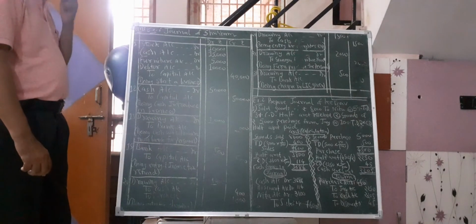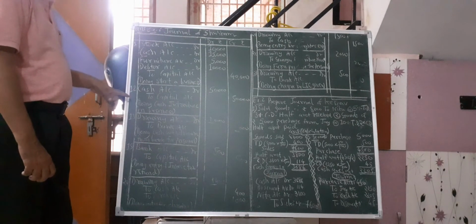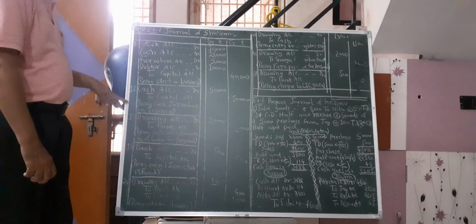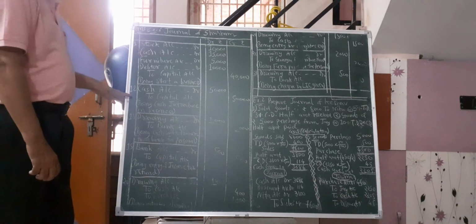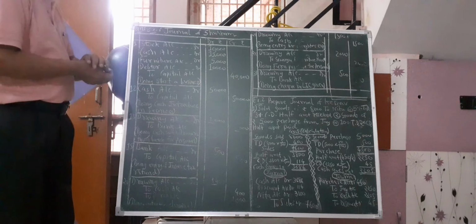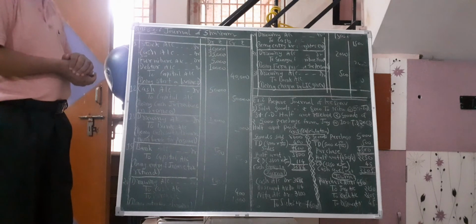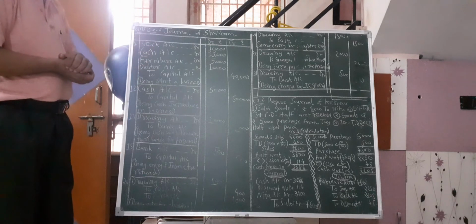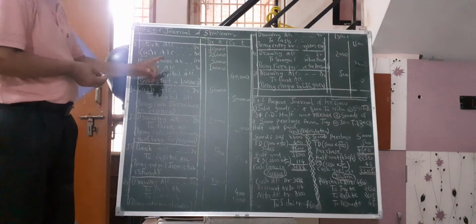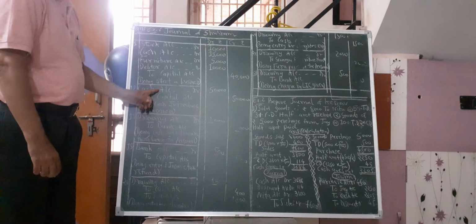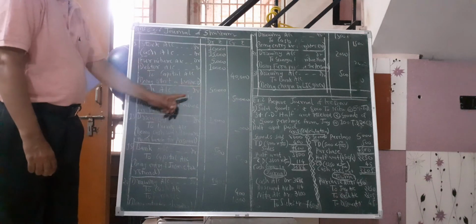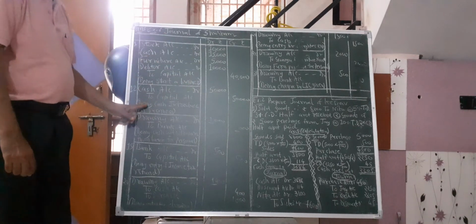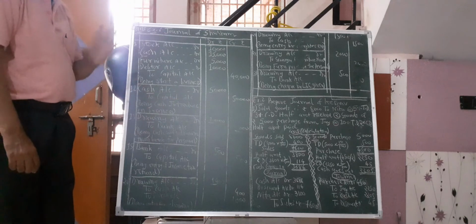Now, second transaction. Sold personal assets and introducing business rupees 50,000. So cash account here 50,000 to capital accounts here 50,000 being cash introduced in business.